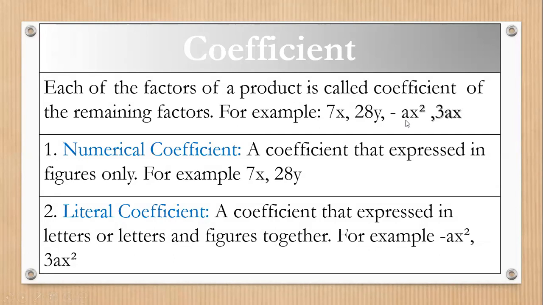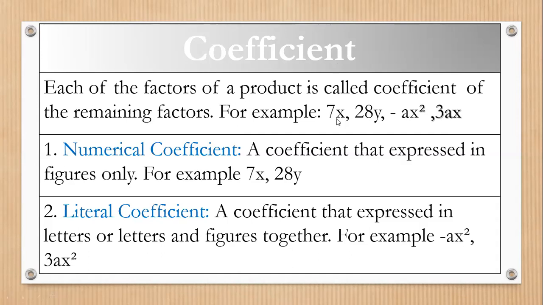This a is the coefficient. Why? Because it is a factor written with the variable. Now here, with x there is 3a. This 3a is the coefficient.